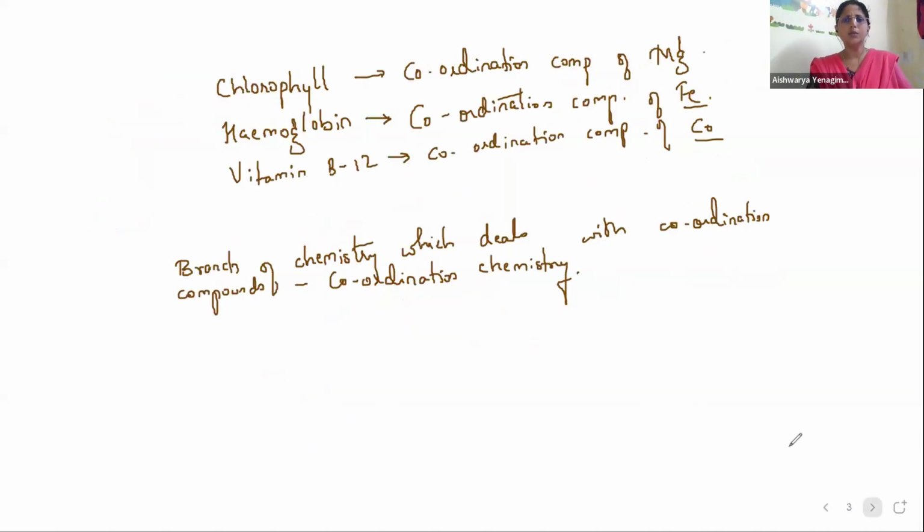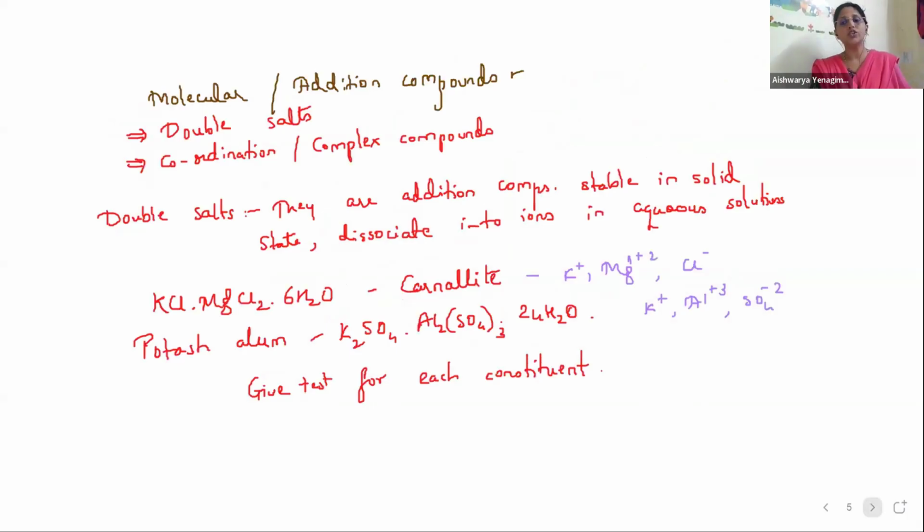Some examples we have seen, which are in our body and nearby, are hemoglobin, chlorophyll, and vitamin B12. Chlorophyll is a coordination compound of which element? Magnesium. Hemoglobin is a coordination compound of iron. Remember it like this: heme stands for iron. Then vitamin B12 is a coordination compound of cobalt. And the branch which deals with these coordination compounds is called coordination chemistry.